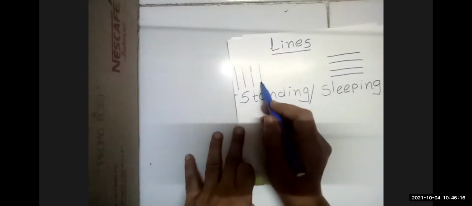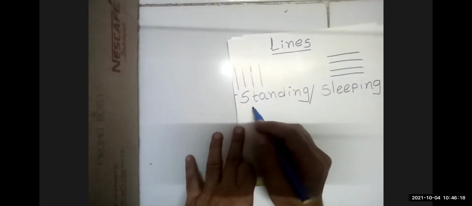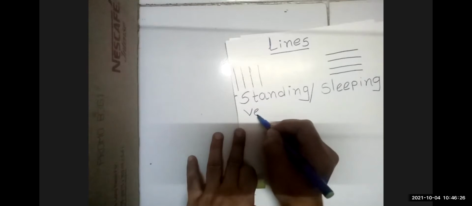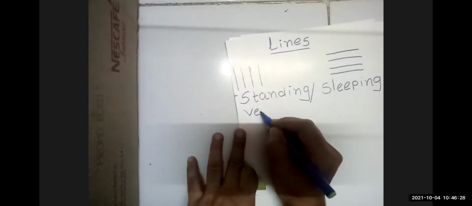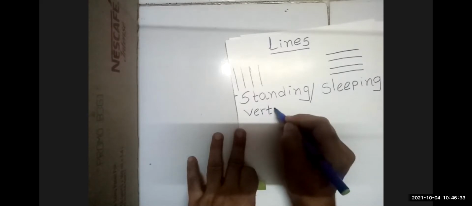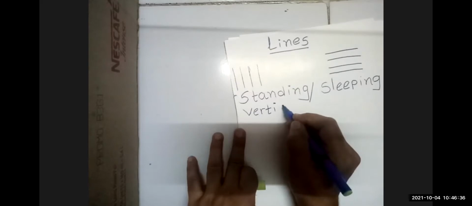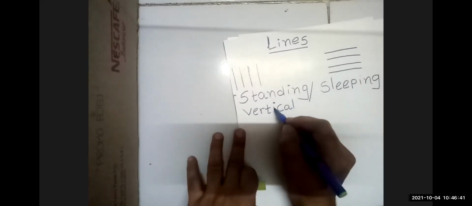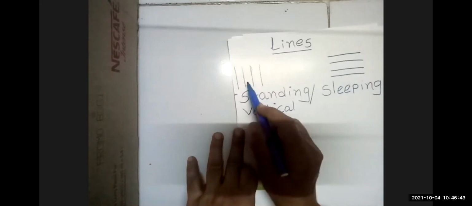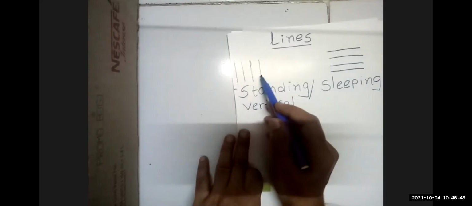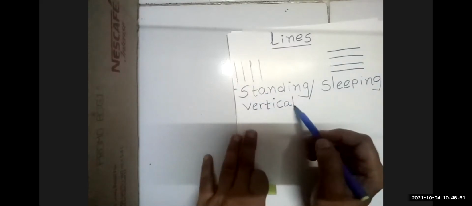It is a standing line and we know it is a vertical line. Vertical line, its spelling is V-E-R-T-I-C-A-L. Vertical. Okay. It's called a standing line or vertical line.